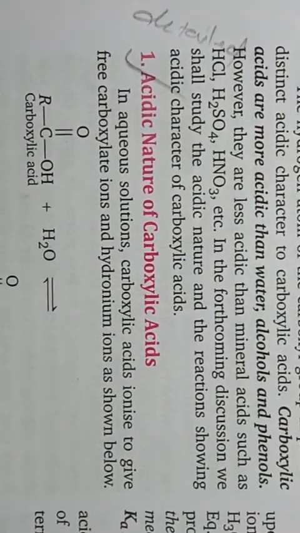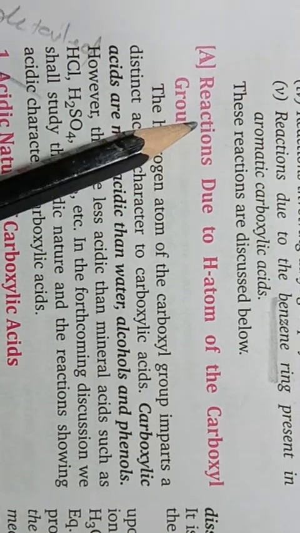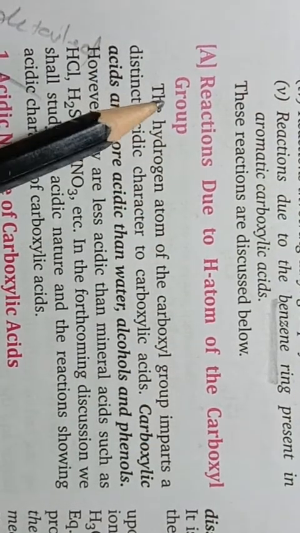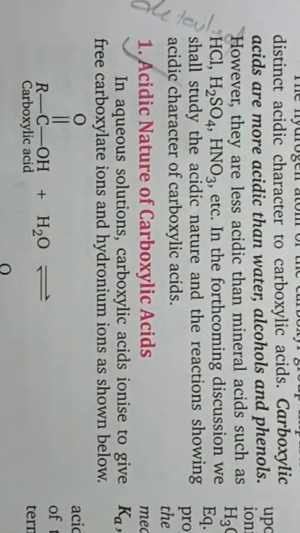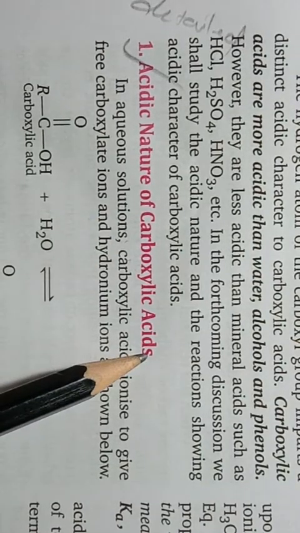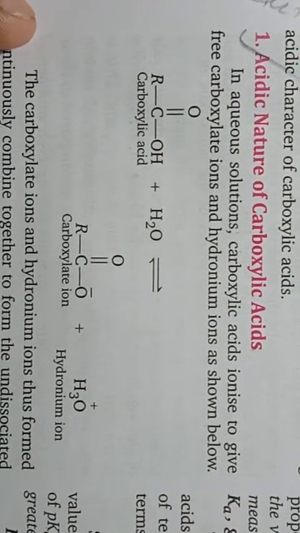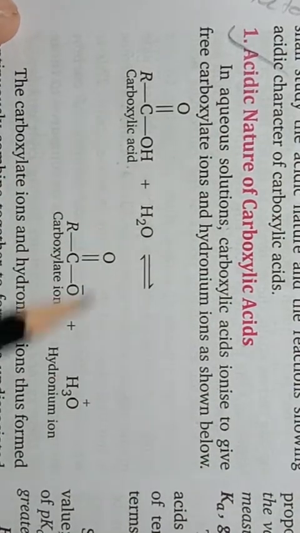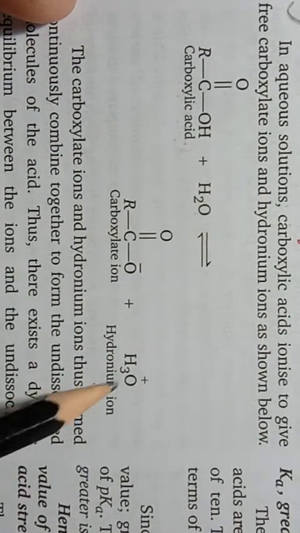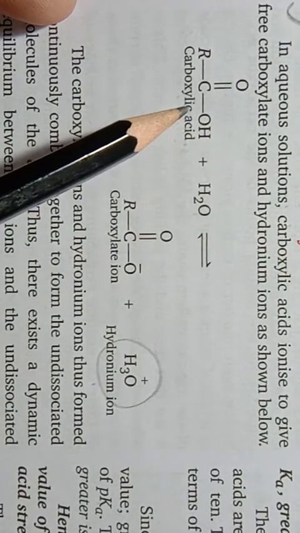Okay, so the first is acidic nature of carboxylic acid, and these are the reactions due to H atom of the carboxyl group. Under these types of reactions, the first example is acidic nature of carboxylic group. Carboxylic compounds are known as carboxylic acids, meaning they carry acidic nature, and in aqueous condition this carboxylic acid forms hydronium ion, and due to the formation of this hydronium ion they behave as an acid.